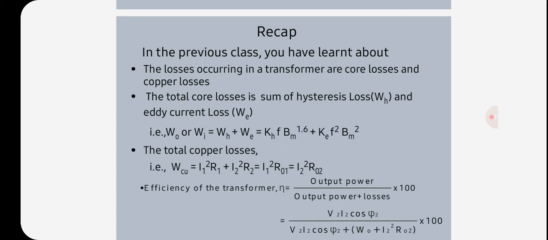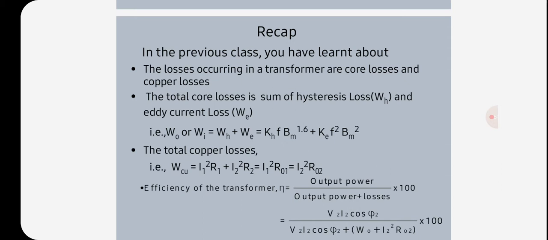The hysteresis loss can be minimized by using steel of high silicon content, whereas the eddy current loss can be minimized by making the core with thin laminations, the thickness of each lamination ranging from 0.3 to 0.5 mm. Hence, iron losses can be minimized by making the core with silicon steel laminations.